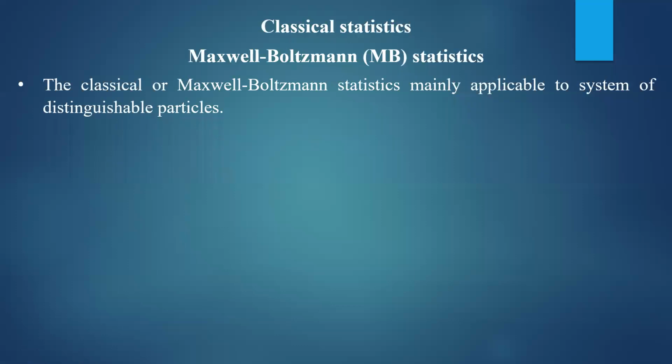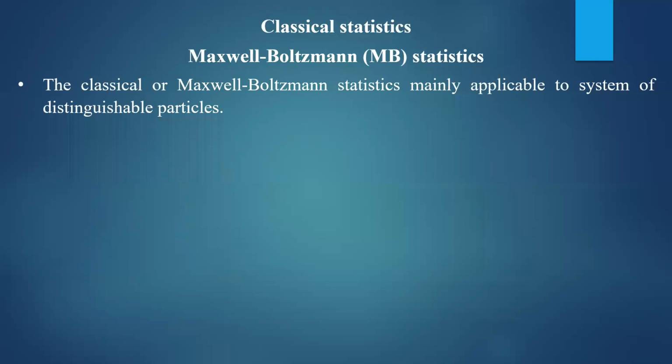So let us move towards the classical statistics, in which we'll study Maxwell-Boltzmann statistics, or the Maxwell-Boltzmann statistical distribution function. The classical or Maxwell-Boltzmann statistics is mainly applicable to a system of distinguishable particles. For example, if you take a gas contained in a container, then those particles are distinguishable. They are not identical, not same to same. They are different from one another. That is the main assumption in Maxwell-Boltzmann statistics.